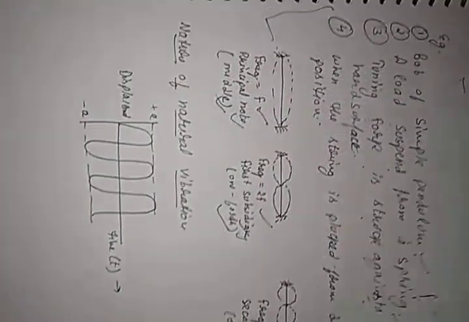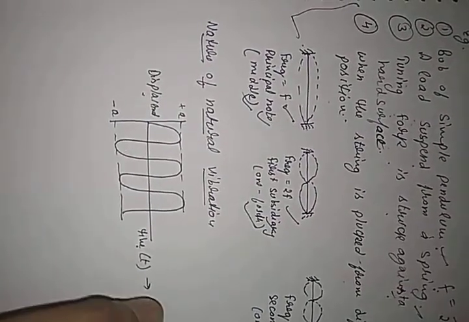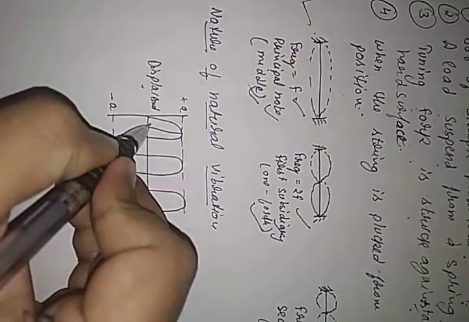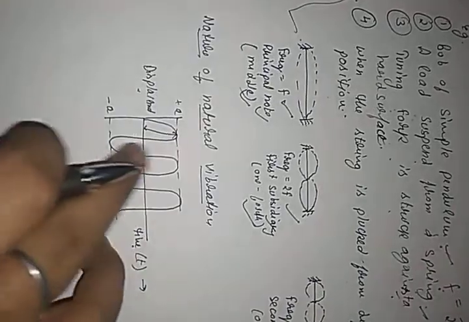The last case is the nature of natural vibrations. There is a graph I have drawn between displacement and time. The vibrations of the body producing sound are given in this. According to the ideal condition, natural vibrations are simple harmonic vibrations that undergo a restoring force also. The amplitude remains constant, from here to here. This always remains constant under the ideal condition, with the same amplitude. But practically it is not possible, because this can only be done in a vacuum.